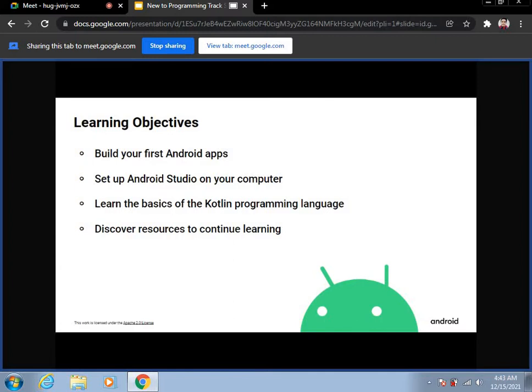To do this, you will install Android Studio on your computer, which is an application to build Android apps. And I think you all might be familiar with Android Studio. Some of you might be using it. Along the way, you will also be exposed to programming concepts and the Kotlin language. We will be dealing with the Kotlin language here. So first we will build our Android app.